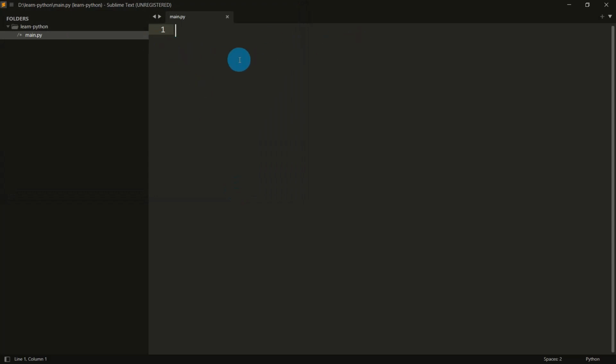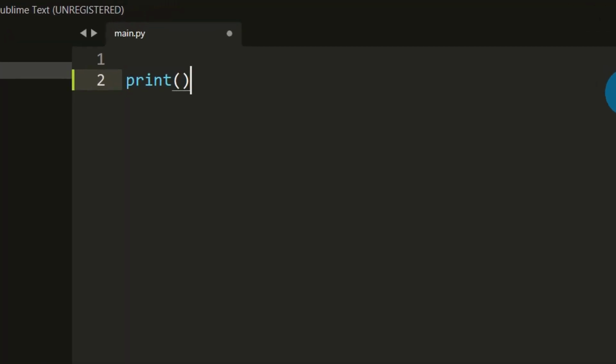Now, there's nothing. Let's write our first program. Let's print. There is a system function available, print. It will be like this, type print, then inside brackets, since we are going to print some string value, let's use inverted commas, type, let's say, welcome to Python course, algo trading.